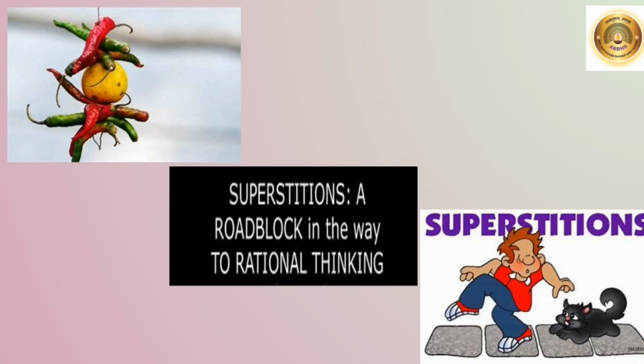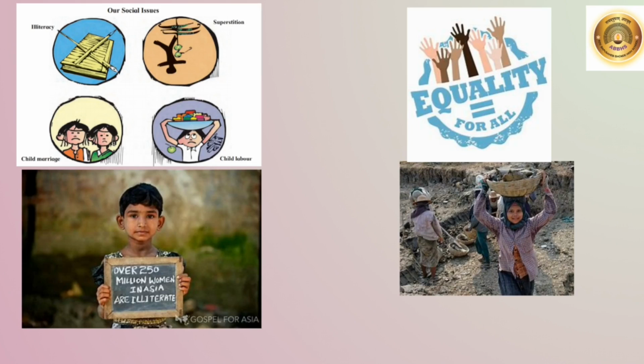Practice of black magic is banned by law. The law that banned the use of magic for cheating people was first enacted in Maharashtra. Receiving a dowry has been banned by law. These are customs that are not beneficial for our society. Some sections of the society still have no access to education. Therefore, many people are still illiterate. They don't get opportunities and they have no means of livelihood. Poverty and lack of education are two big obstacles in our society. We can make progress only if we get rid of these obstacles.